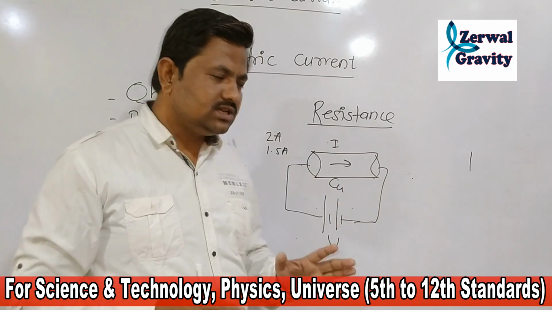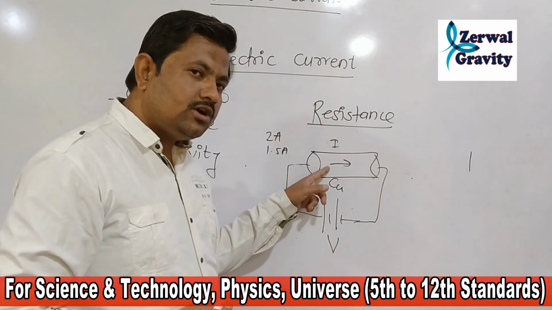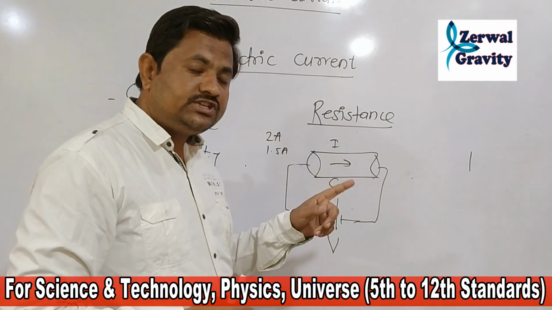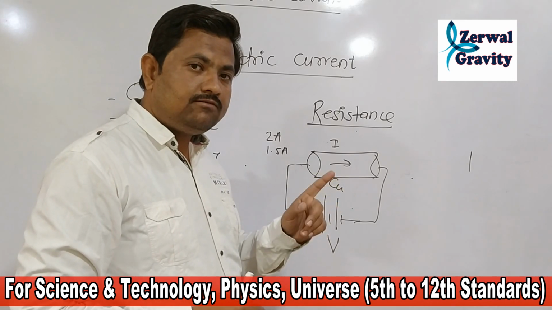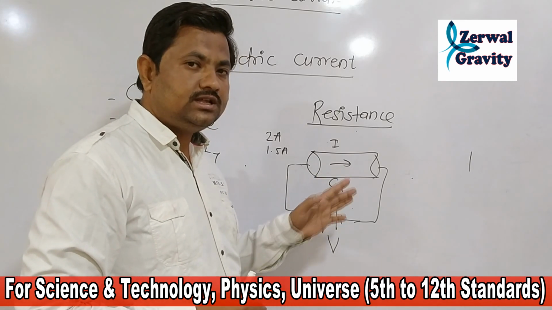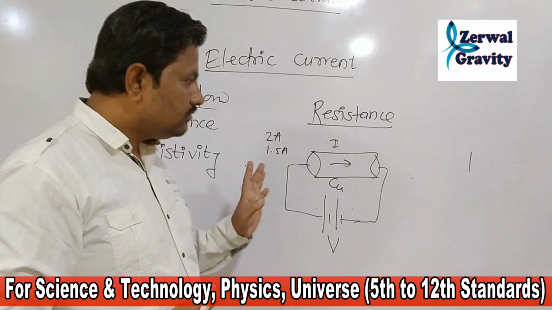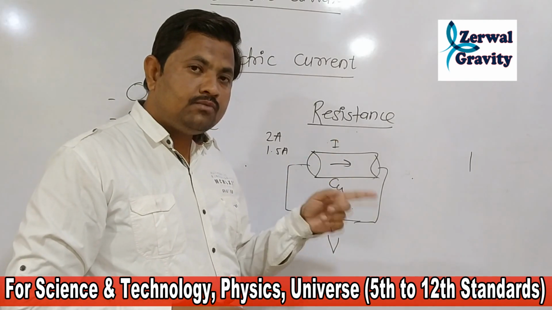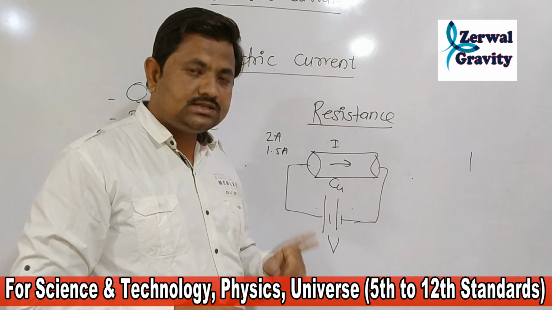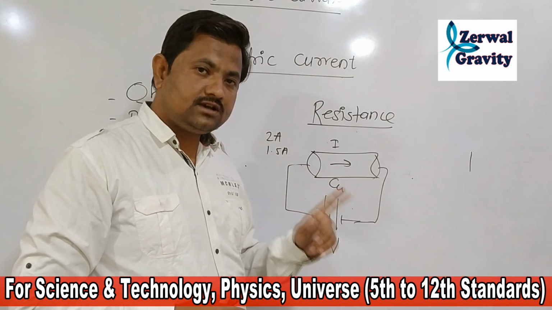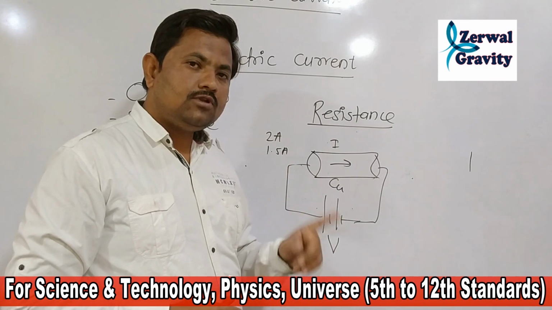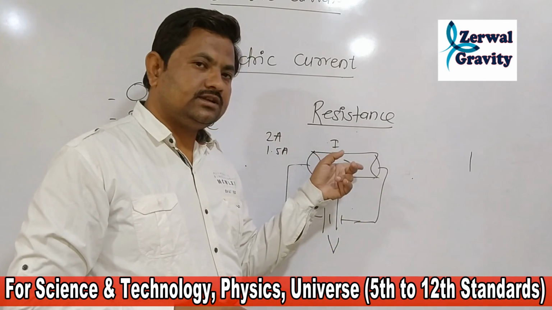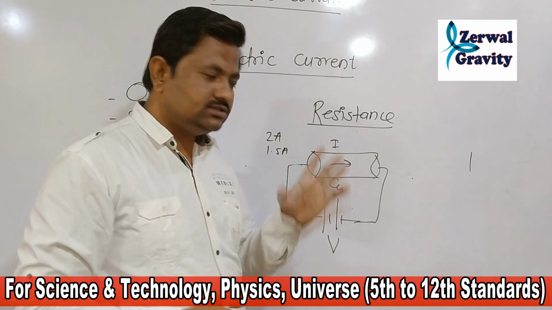What is meant by resistance? The property of a material by virtue of which it opposes the rate of flow of electric current, or the rate of flow of charges flowing through it, is called resistance.